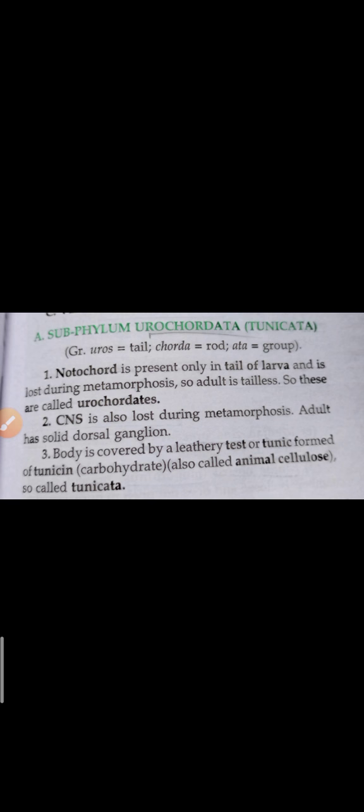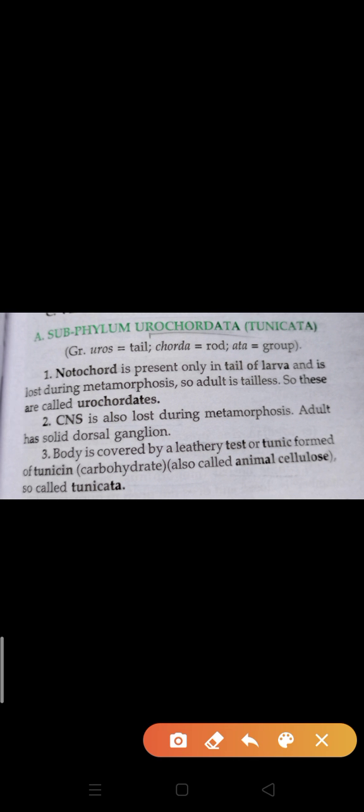Clear? So you can see on your screen about urochordata. Uro means tail, chordata means rod. It means that notochord is present only in the tail region. In this subphylum, notochord is present only in the tail of the larva.